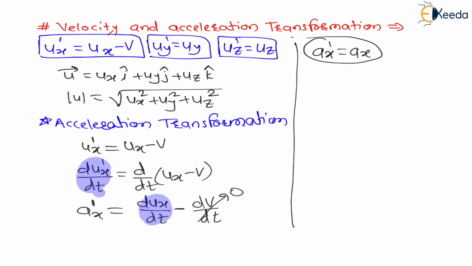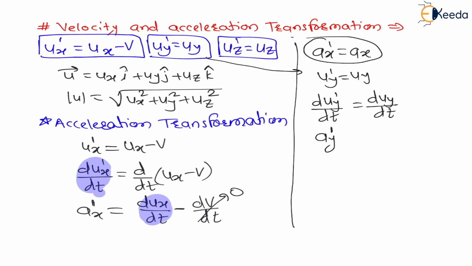Similarly, let us prove for y direction. Now let us use another equation of velocity, which is uy dash is equal to uy. Let us differentiate both sides with respect to time. Therefore, duy dash divided by dt is equal to duy divided by dt. And this is acceleration along y direction in the moving frame equal to acceleration along y direction in the stationary frame.